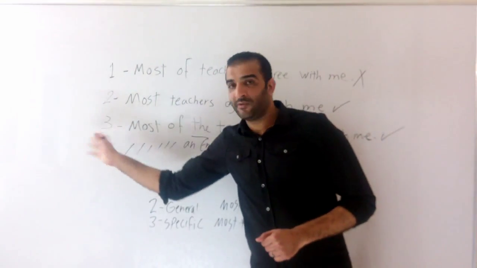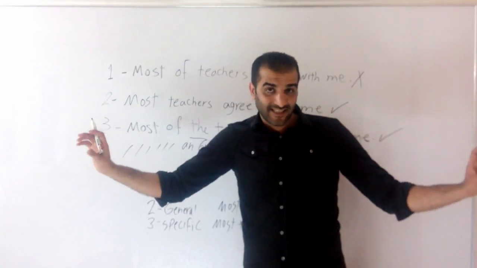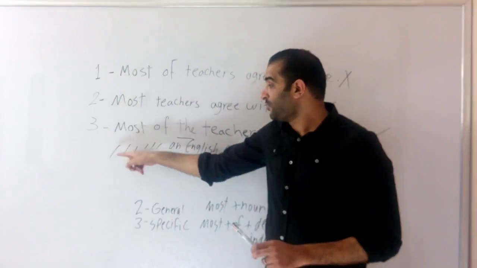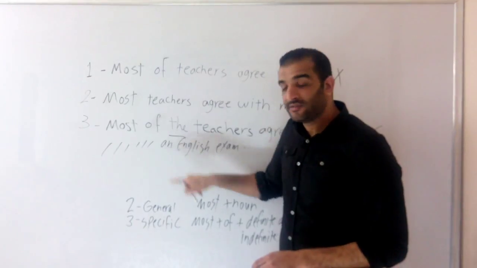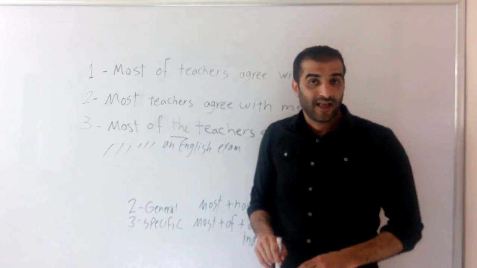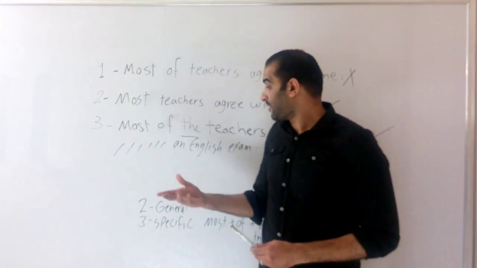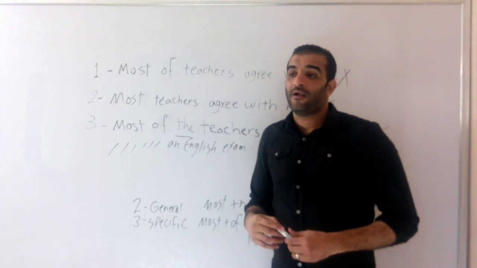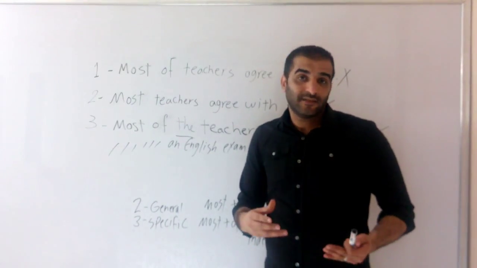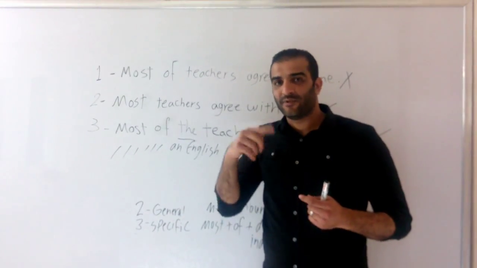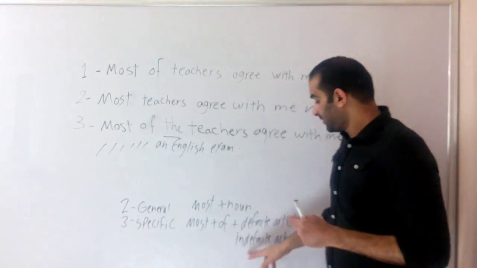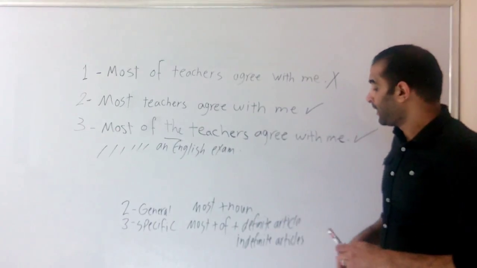Forgive me for the preceding words. Try to imagine the complete sentence. So I took most of an English exam. What did I use after most of? I used the indefinite article an. I'll give you another example for a. I read most of a science book, a science book. So this is the indefinite article.